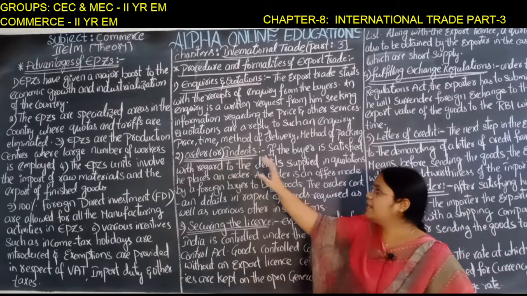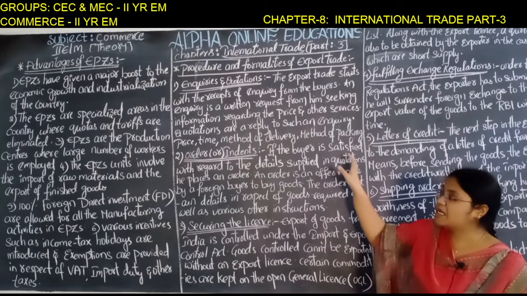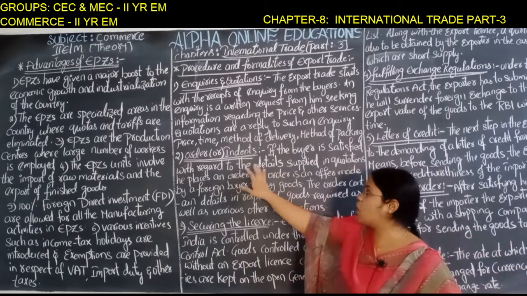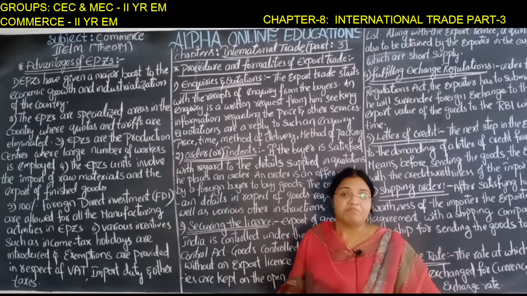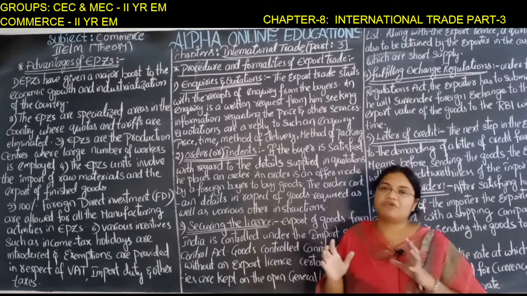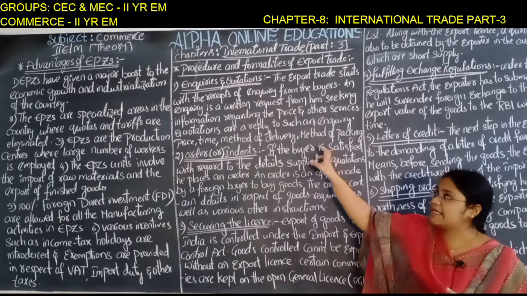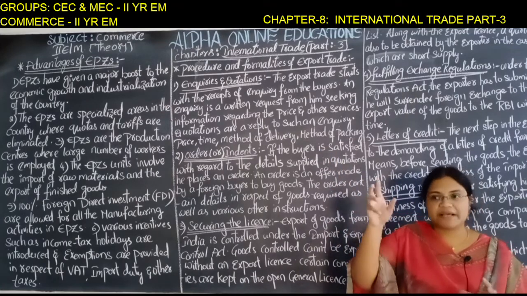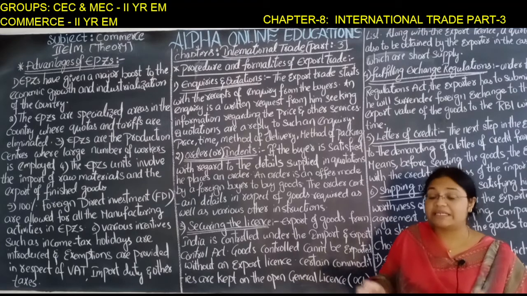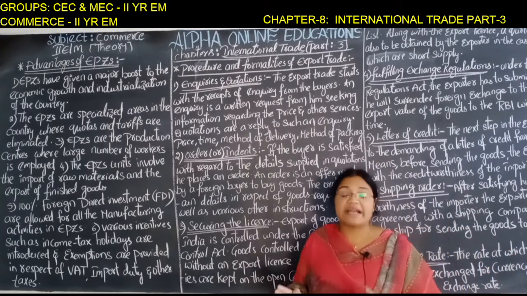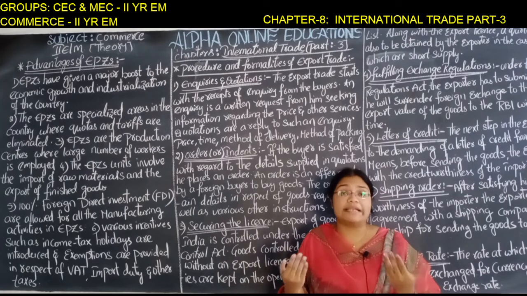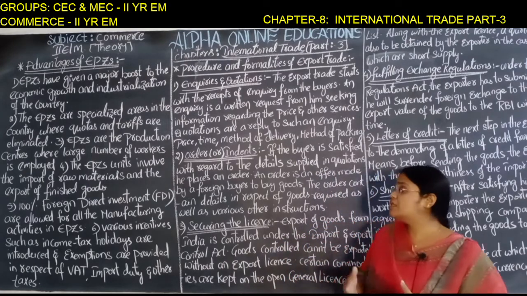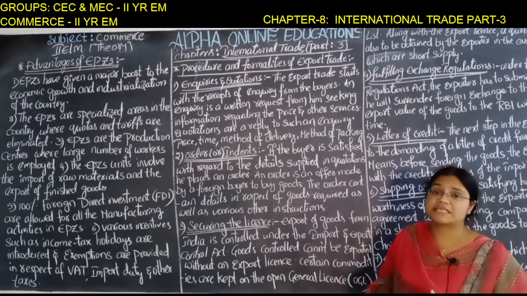Orders or indents. If the buyer is satisfied with the details supplied in the quotation, he will place an order. If the buyer is satisfied with the information sent in the quotation, he will place the order regarding the product: how much product he requires, and what price, quantity and quality of products he requires. Those things he will send by placing an order.